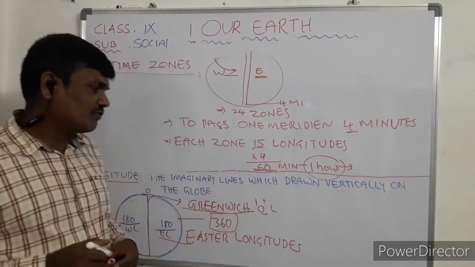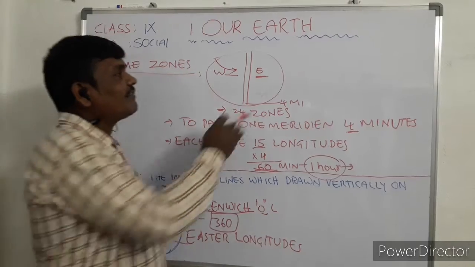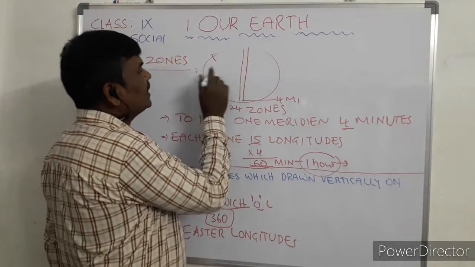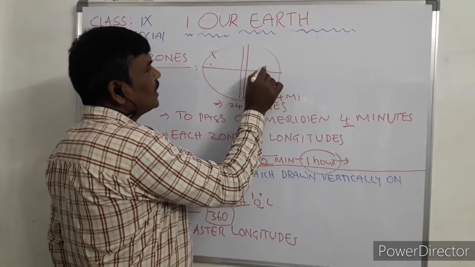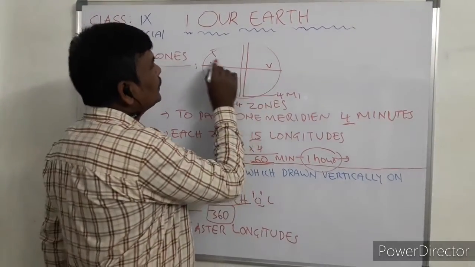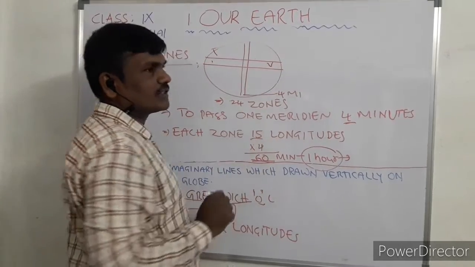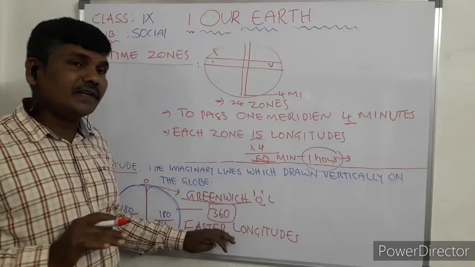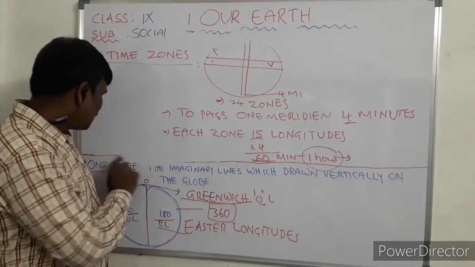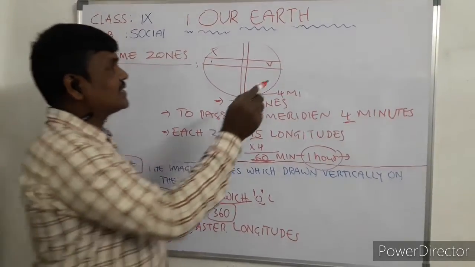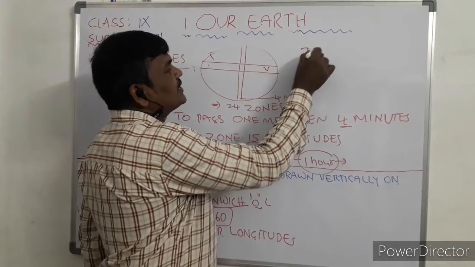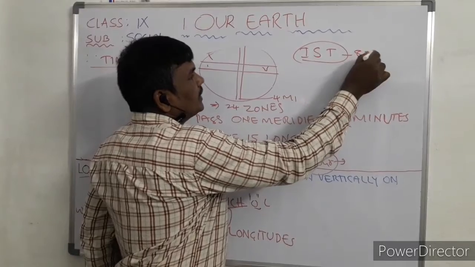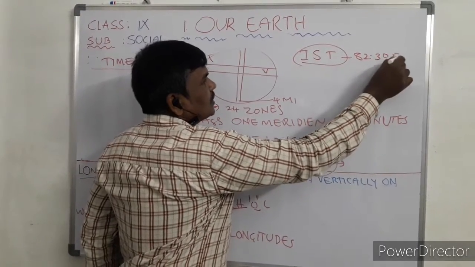Now let me ask you one question, the last question. What is the Indian Standard Time? Where is India existing on the globe? India is in the northern hemisphere, to the Tropic of Cancer. Now we are discussing the meridian, nothing but the longitude. So what is IST? IST means Indian Standard Time, 82.30 eastern longitude.